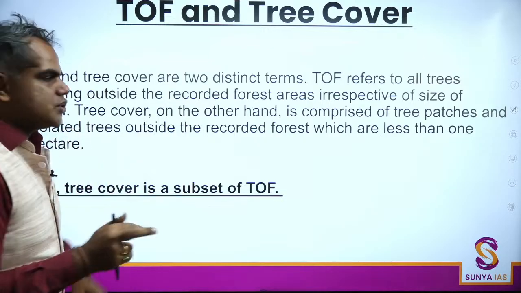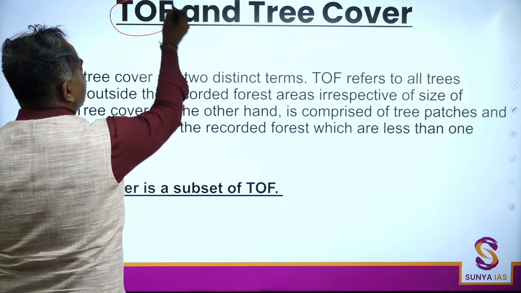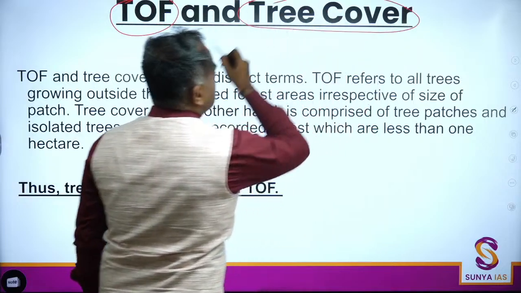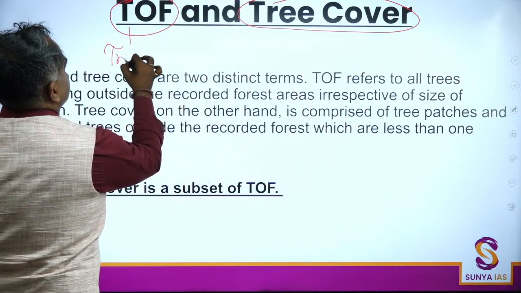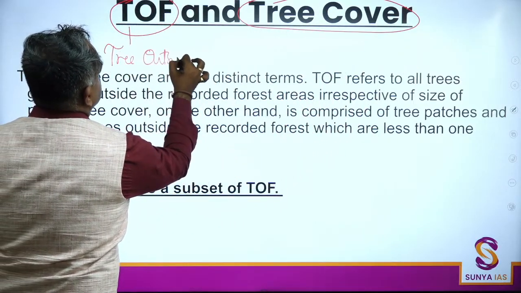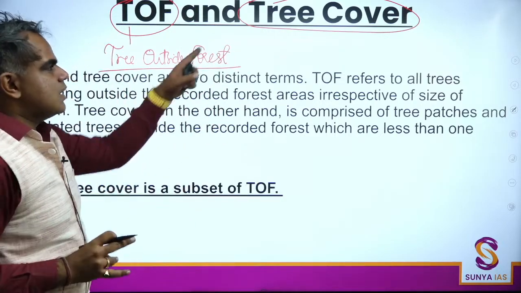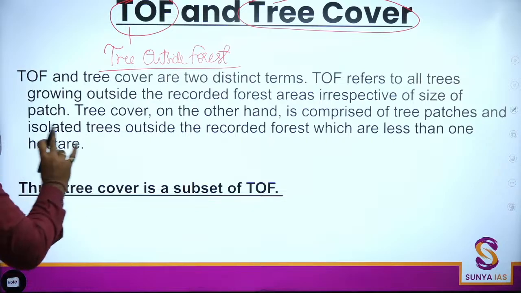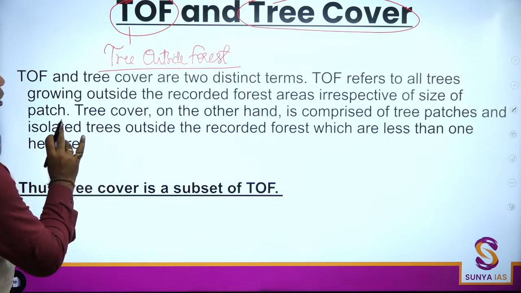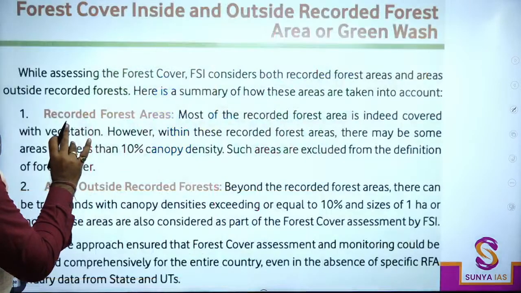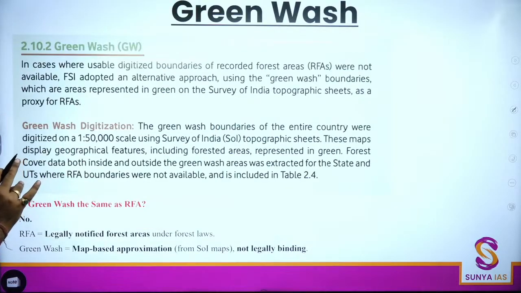Now you have two terms mentioned in the report again and again: TOF and tree cover. TOF means tree outside forest. Tree outside forest and tree cover. Okay. So here we'll just have a look at what these terms basically mean. Okay, just a second.